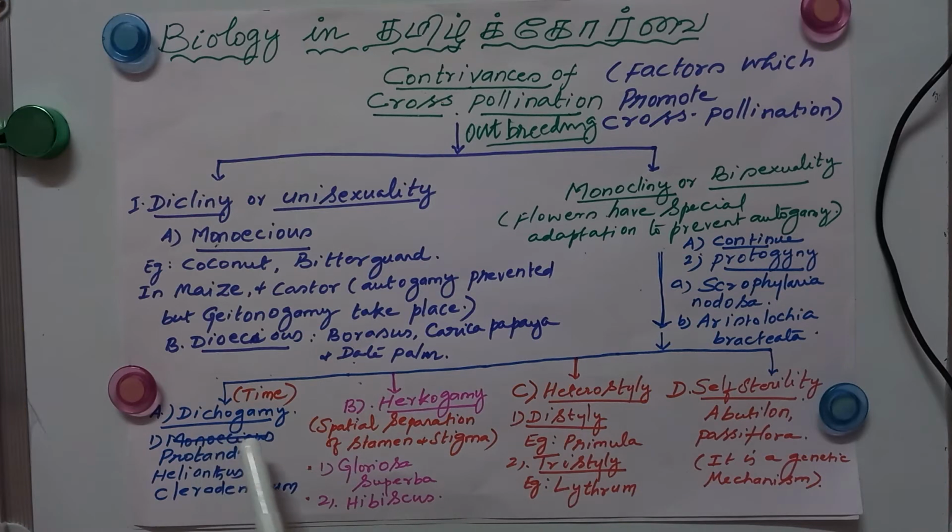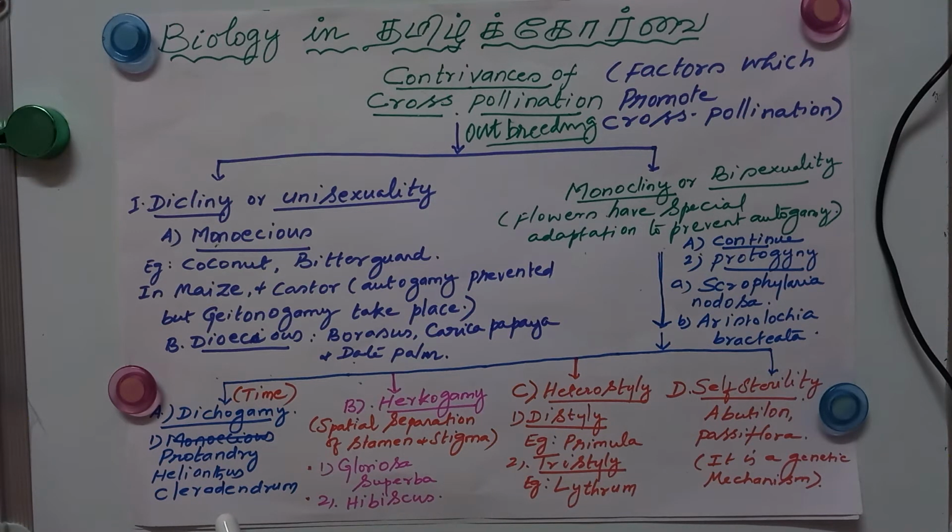Now you take dichogamy. Here there is a difference of time in the maturation of stigma and stamen. That is dichogamy. Protandry: proto means first, andry, androecium; the androecium matures first, then it is called protandry.